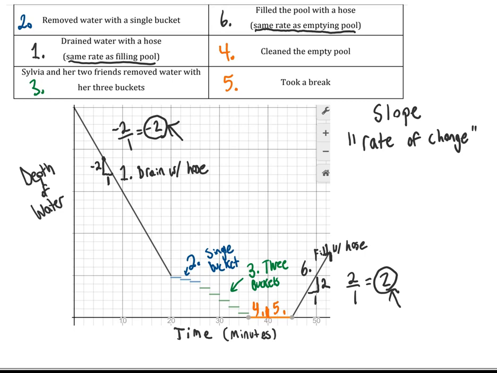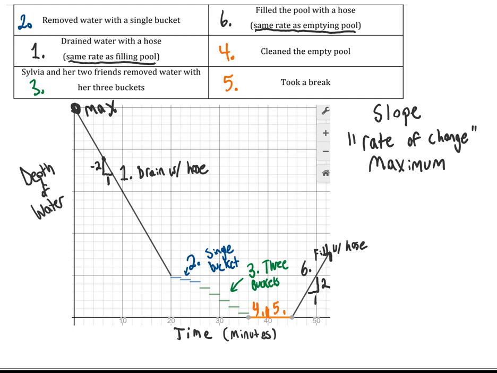So let me clear this off. So another thing we might talk about would be the maximum value. And so that would be up here, the maximum value of depth of the pool. We might also talk about the minimum value, which would be anywhere down here in steps 4 or 5. We could talk about the y-intercept, which in this case happens to be the same as the maximum value.